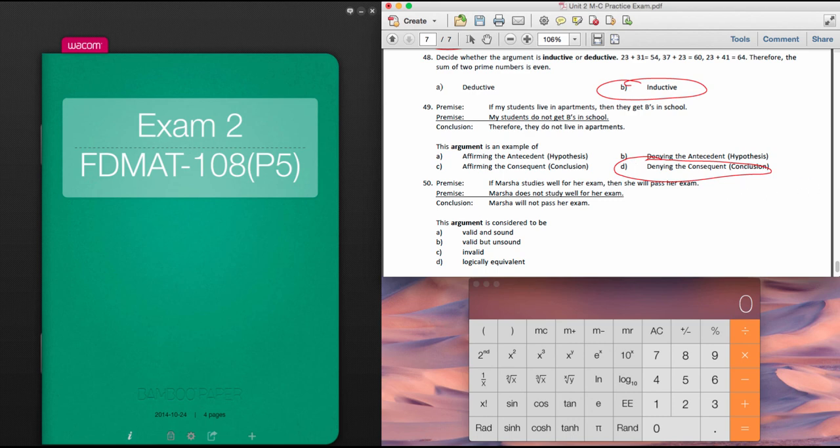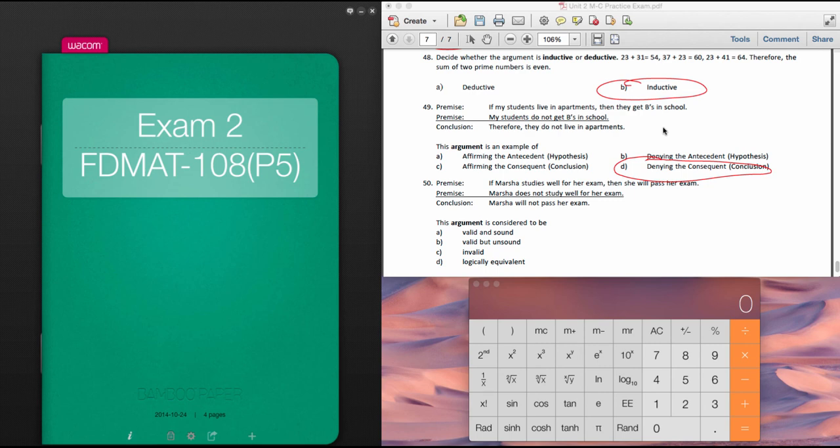All right, 50. We're going to see whether this argument is valid and sound, valid but unsound, or logically invalid. If Martha studies well for her exam, then she will pass her exam. Martha does not study well for her exam.